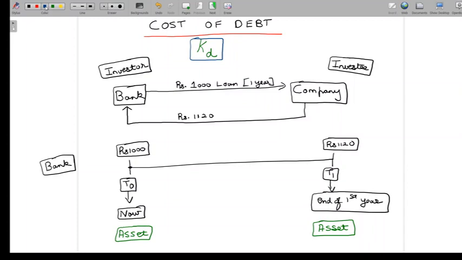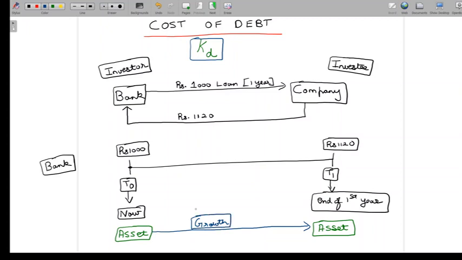And at T1, the value of the asset is higher than what it is at T0. From this, we can understand that the asset has grown in value in the 1 year time. From T0 to T1, the asset has grown from 1000 rupees to 1120 rupees. And this growth in the value of the asset is what we call the return on investment for the bank.